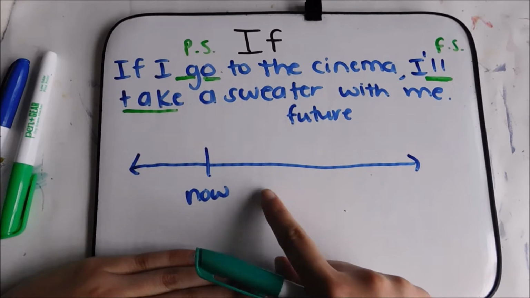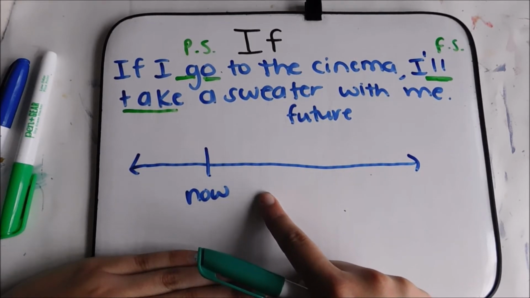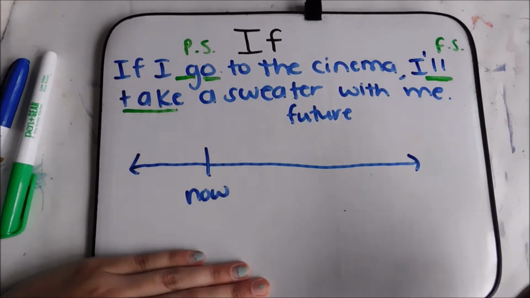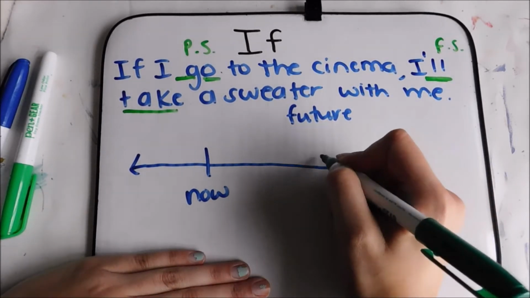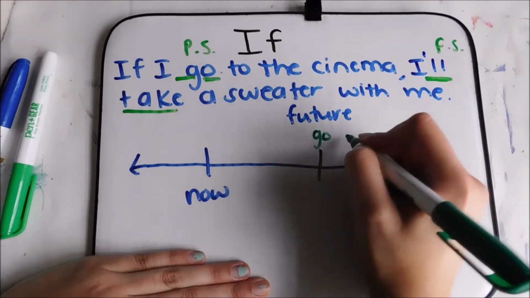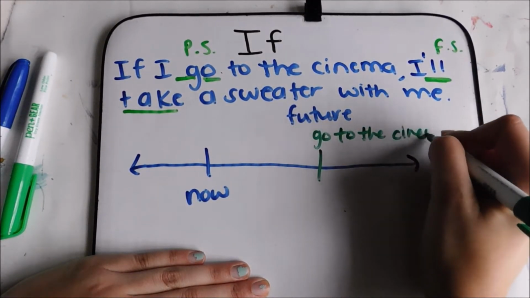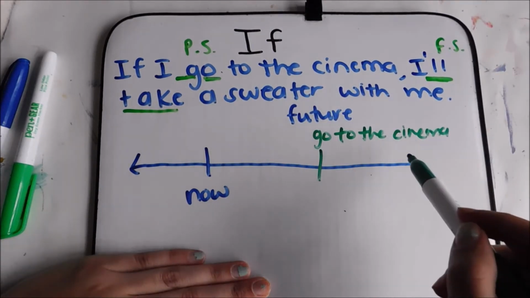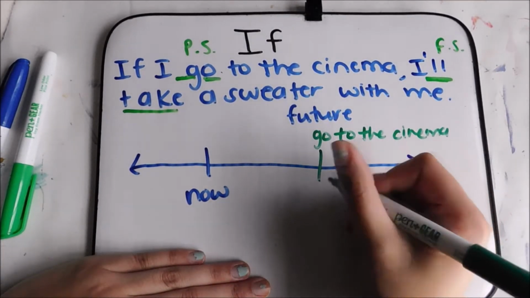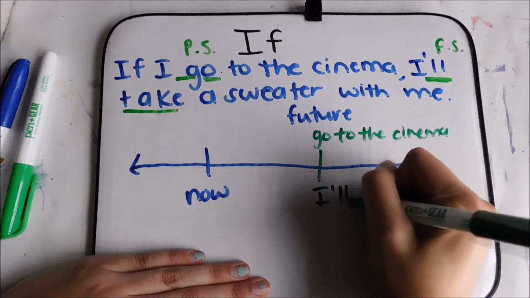So, I say if I go to the cinema. That means I haven't gone just yet, but I'll go in the future. So this is me going to the cinema. And if I go in the future, then I'll take a sweater.